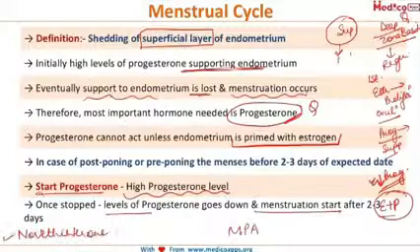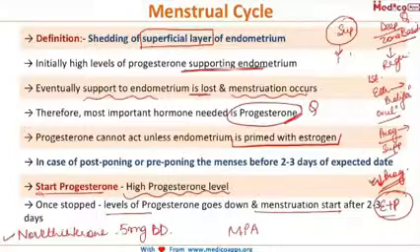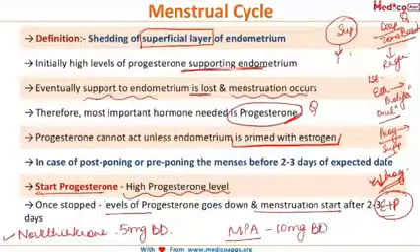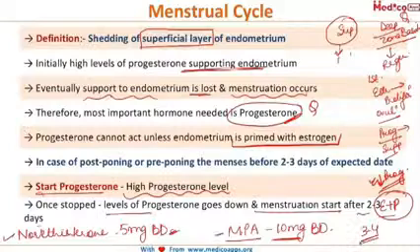And either you can give norethisterone acetate in the dose of 5 mg BD till you want to postpone the menses, or you can give medroxyprogesterone acetate in the dose of 10 mg BD, again till the time you want to postpone the menses. And once you stop these drugs, the menses will start in another 2 to 3 days. Then one important thing is that these drugs should be started around 3 to 4 days before the expected date of menses. Now, how does the normal menses occur?